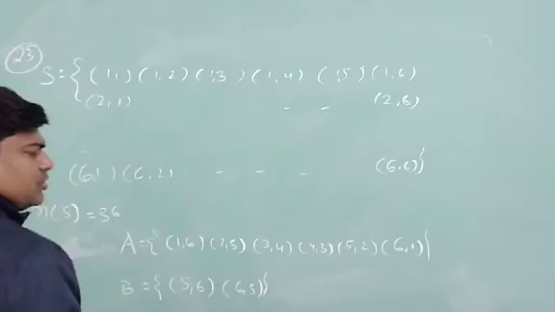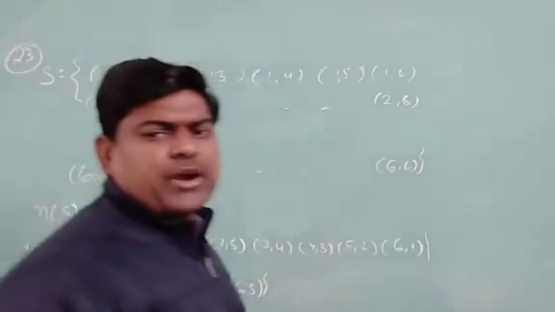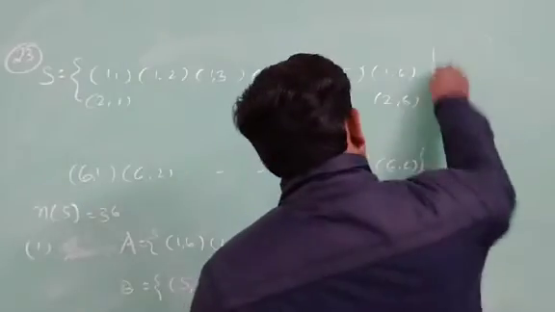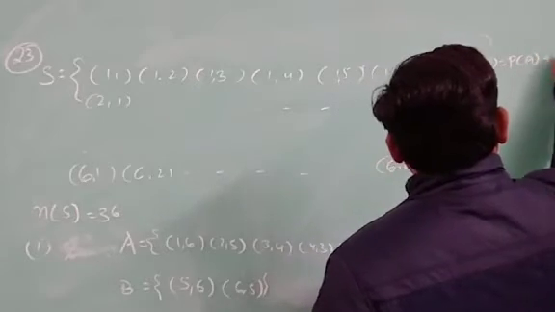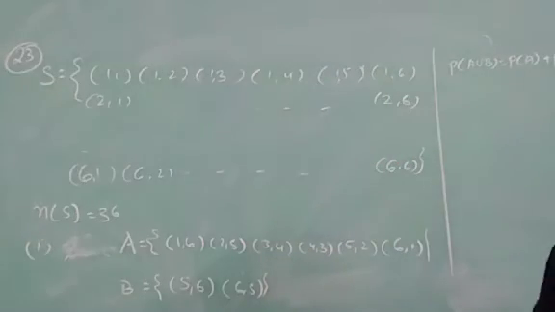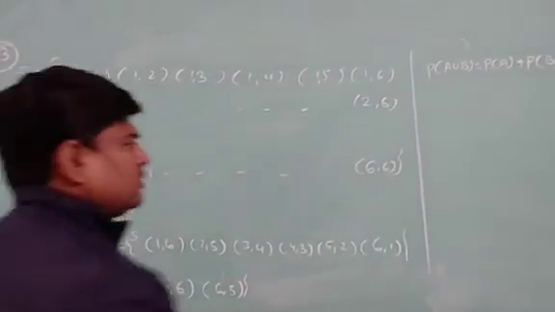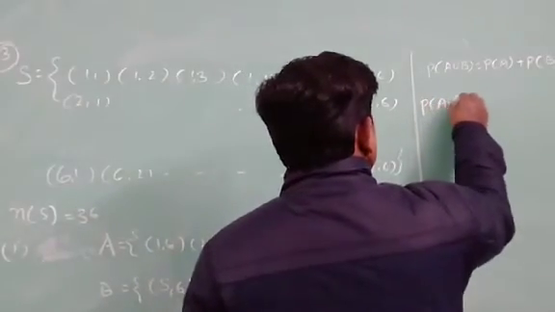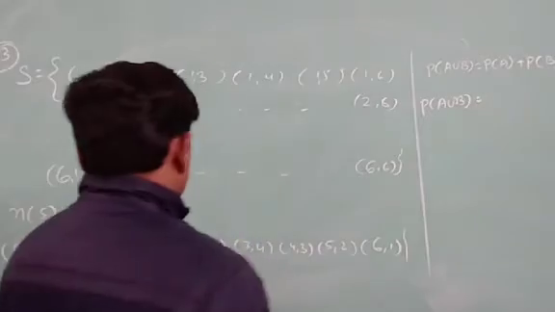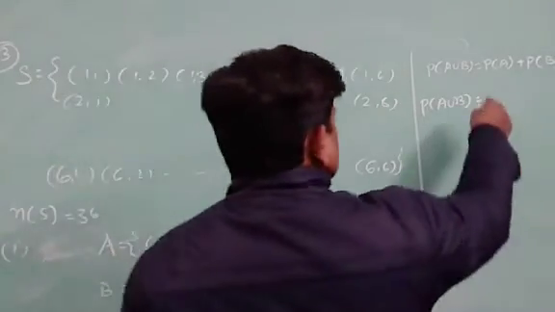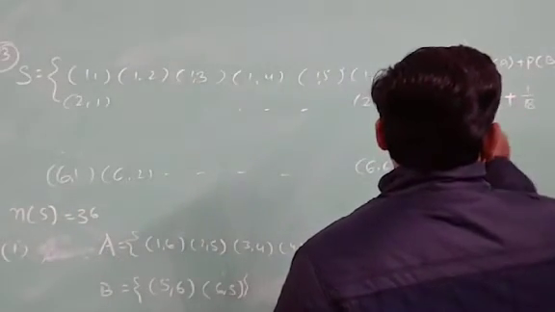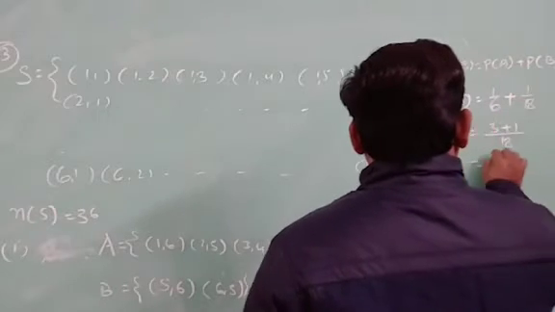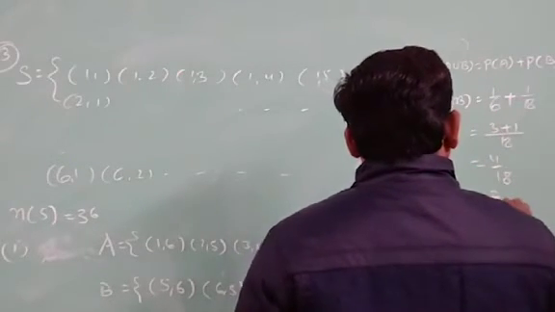Since they are mutually exclusive, if I want to find the union of these two, I may write here the probability of A union B is equal to the probability of A plus the probability of B directly. For A, 6/36 will be 1/6, plus 2/36 is 1/18. Taking 18 as LCM, 3 plus 1 is 4/18. It can be written as 2/9.